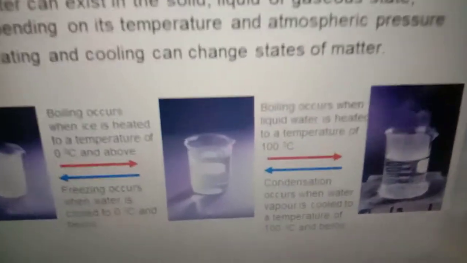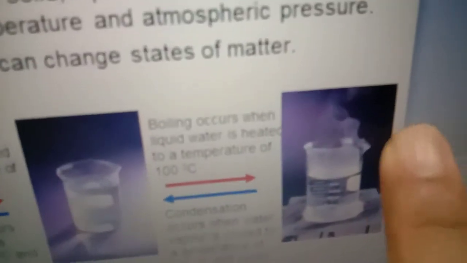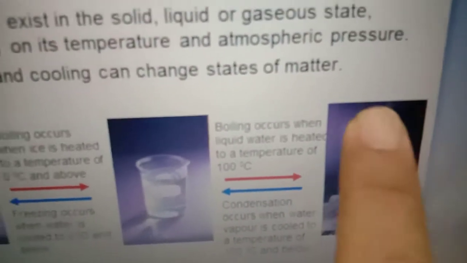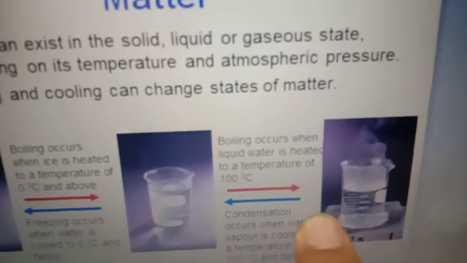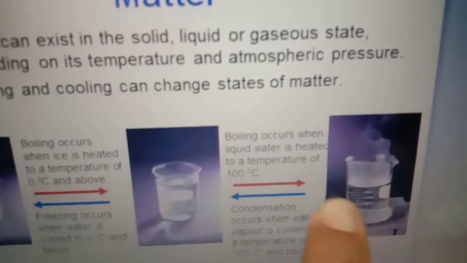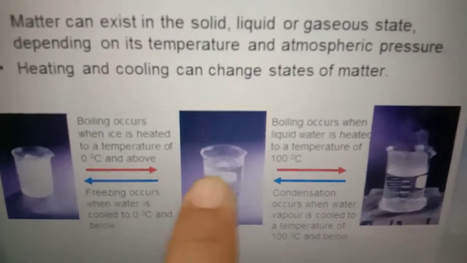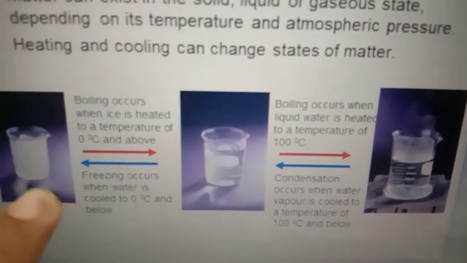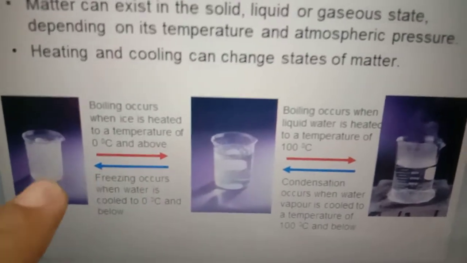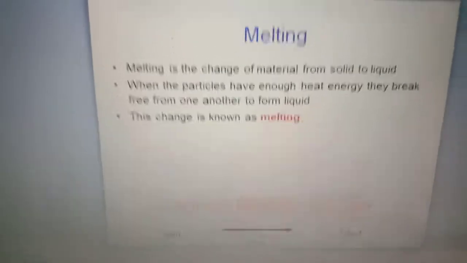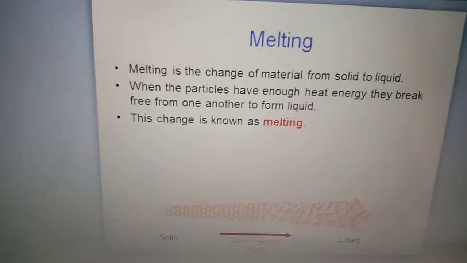And when the gas cools, for example, the water droplets in the sky, why is there rain? Because of the cool temperature around the sky, the water vapor becomes liquid. So this is why the rain falls. Okay, and when you put the water again in the freezer, the water will change into a solid because of the very low temperature.